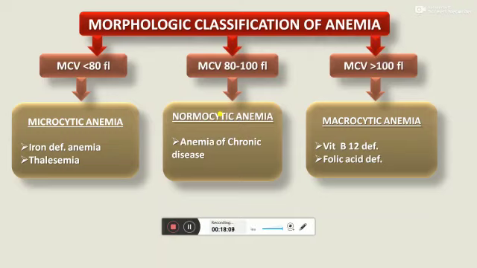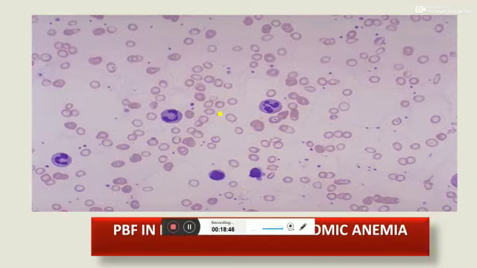Now coming to the morphological classification of anemia, it depends on the value of MCV. When there is a normal MCV, 80 to 100 femtoliter, the anemia is of normocytic normochromic type, which includes anemia of chronic disease. When MCV is less than 80, the anemia is called microcytic hypochromic anemia. Causes are iron deficiency anemia, thalassemia, sideroblastic anemia. And when MCV is more than 100 femtoliter, anemia is macrocytic, meaning increased RBC size. Causes are vitamin B12 deficiency and folic acid deficiency.